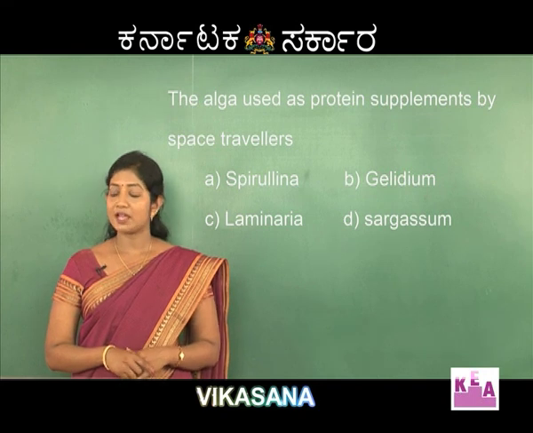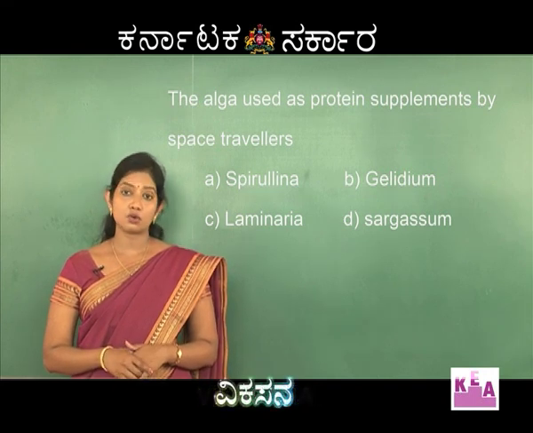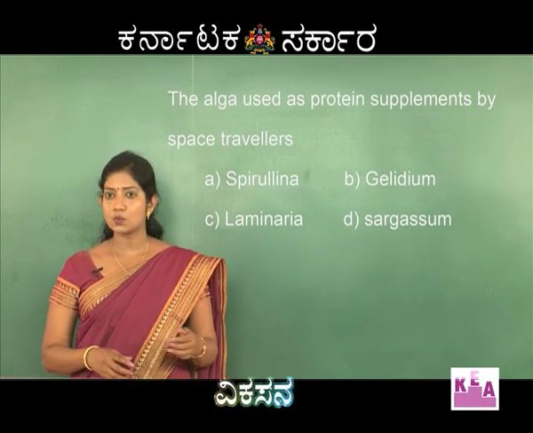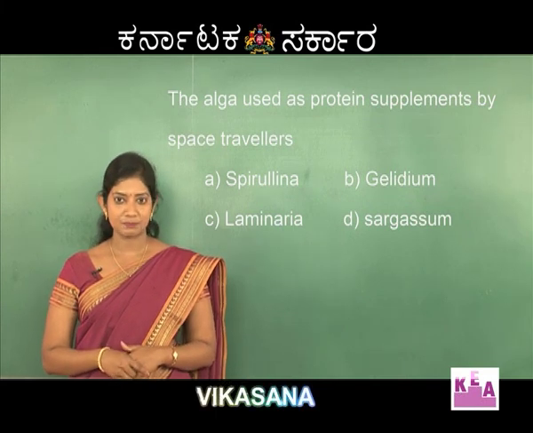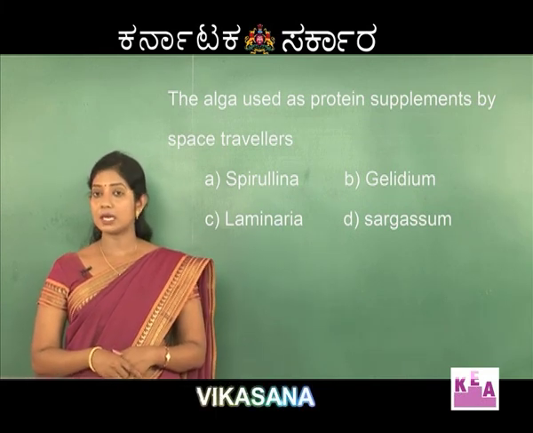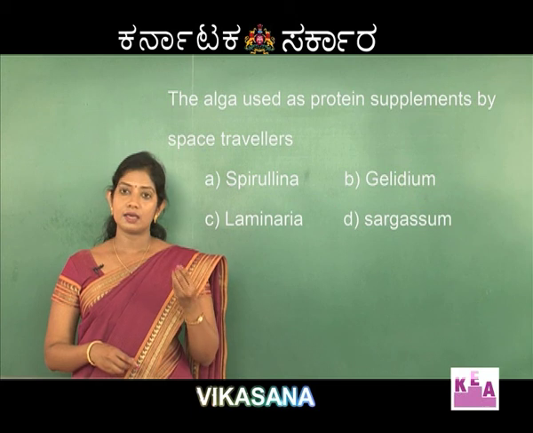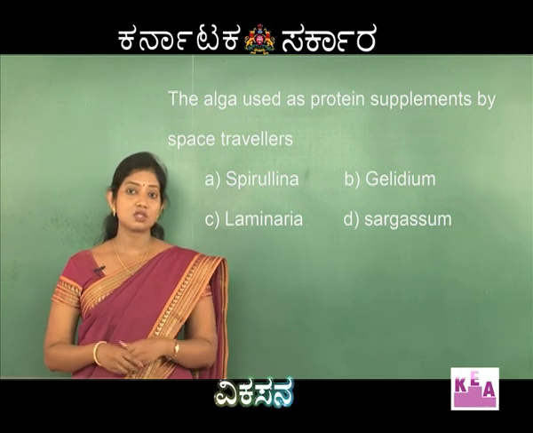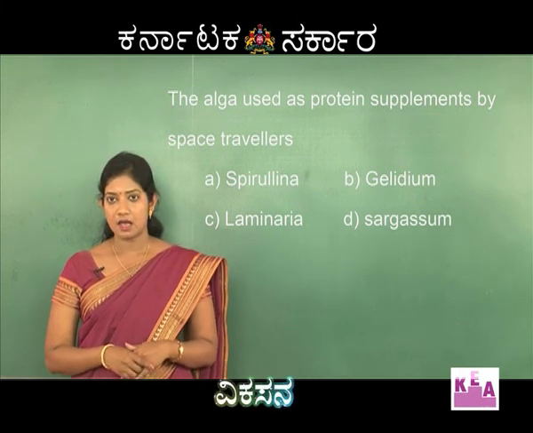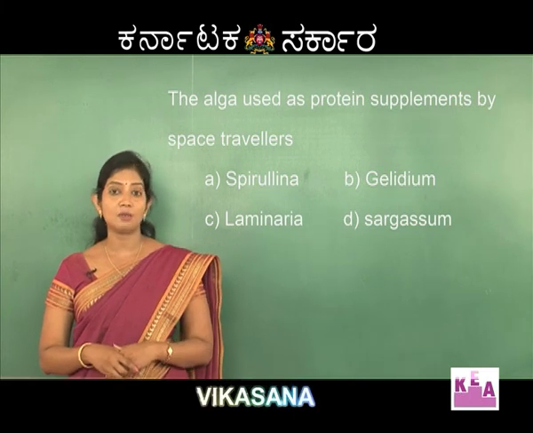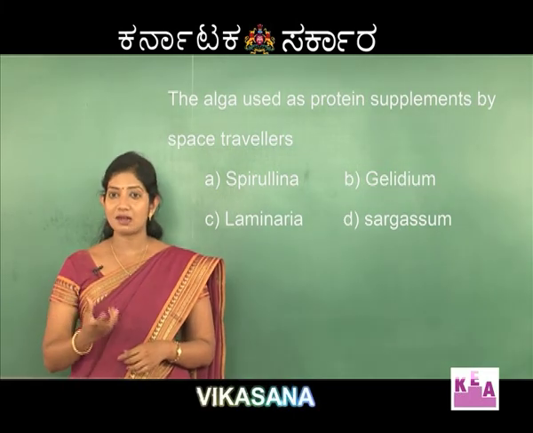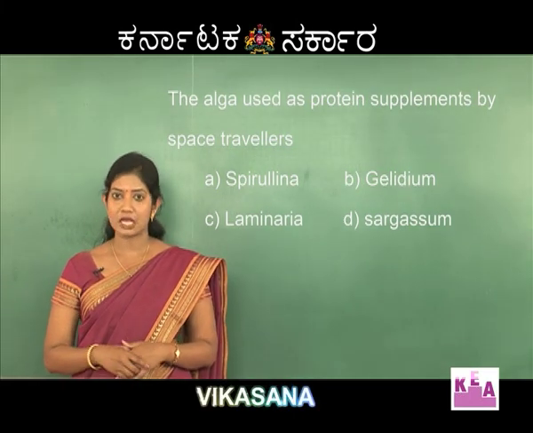Spirulina. Spirulina is a rich source of protein. That is why this is used as protein supplements. Gelidium. It is a green algae from which a substance called agar is obtained. Agar is a powder-like substance which is generally used in laboratory to prepare culture media.